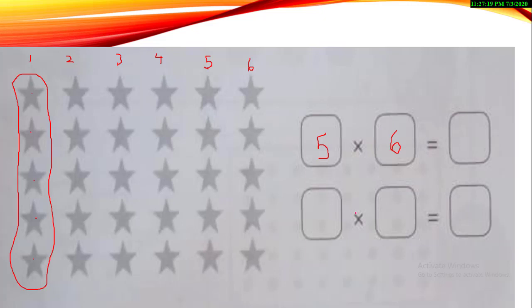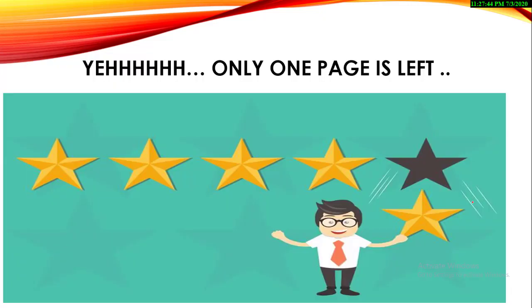I know you know what you're going to do next. Yes, we will mention 6 at the first place, 5 at the second place, but the answer will be same. 5 sixes are 30. Okay, 5 times table is very easy, and I hope that you can learn it even today after the class. Okay, yay!